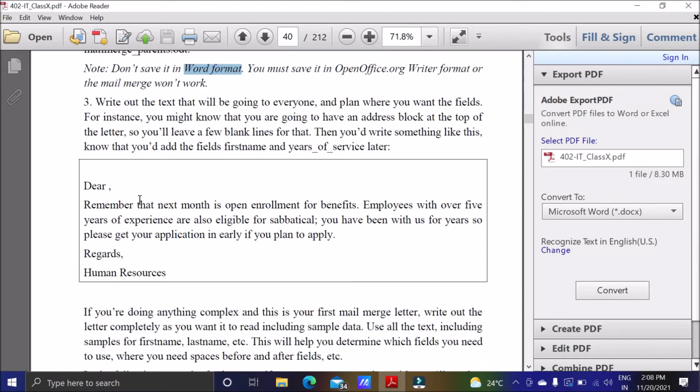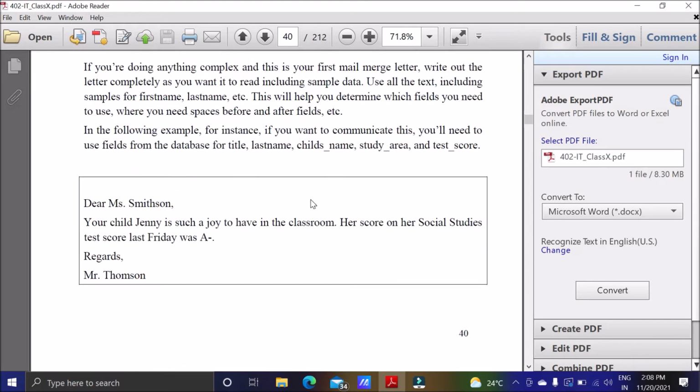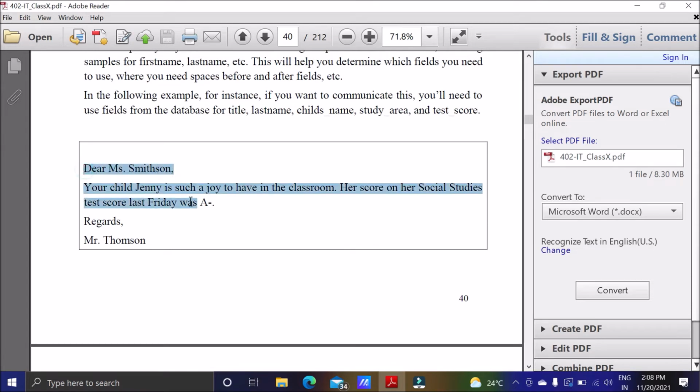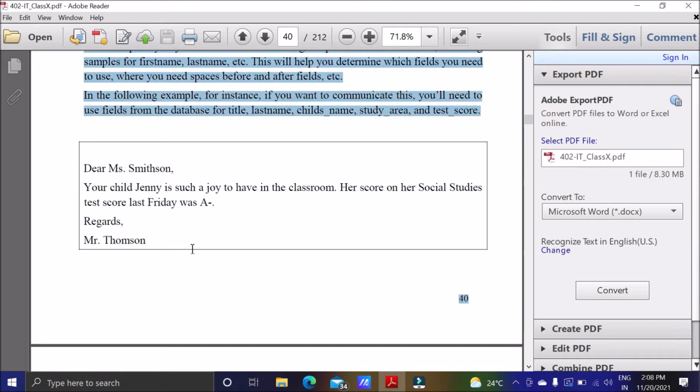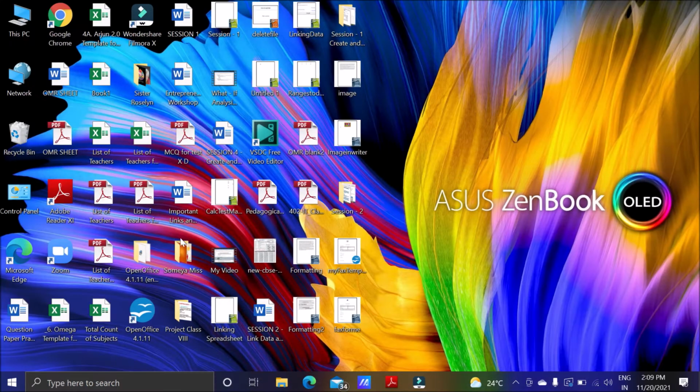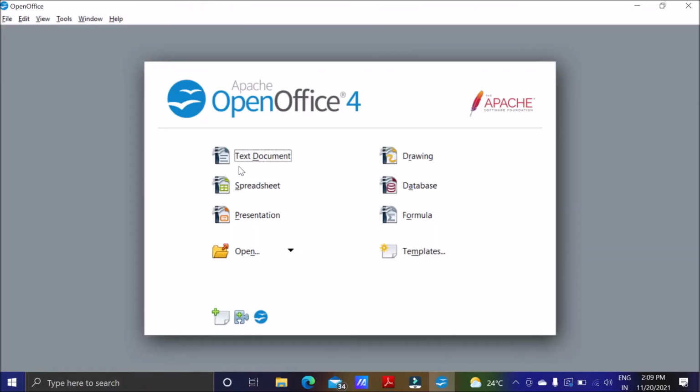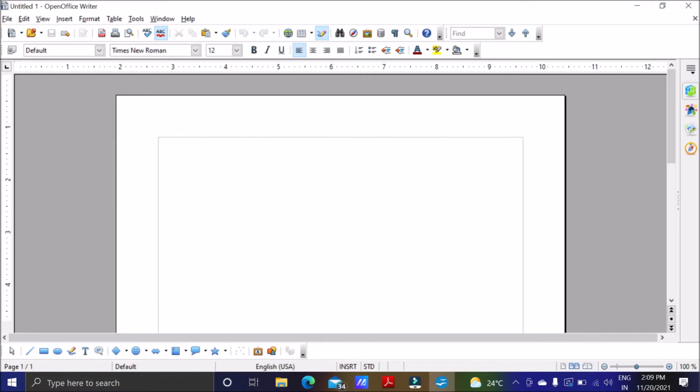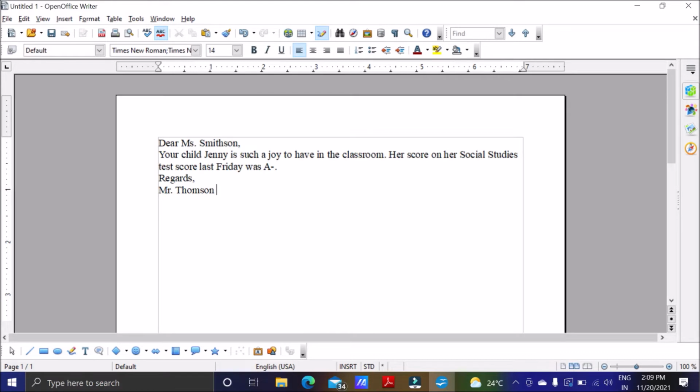So there are two letters they have given in the book. I am going for this one. Okay, just as a sample I am going for this one. So I will just copy this and I will open Writer and I will paste it here. So this is a letter.